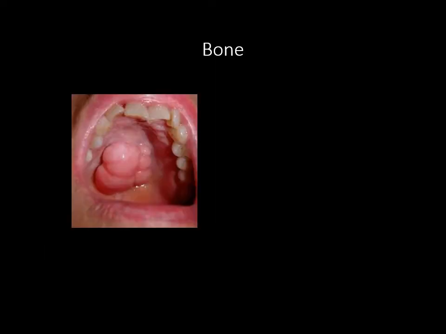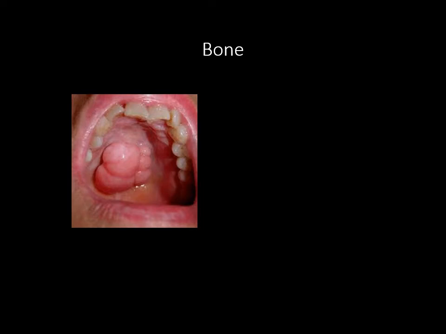At times, there will be something what is called as a palatal tori. That is, there will be a painless growth of the bone. These are what are called as exostosis. Exostosis is very common in the ear, but the same thing when it happens in the oral cavity is called as a tori. That is, any swelling is called as a tori.